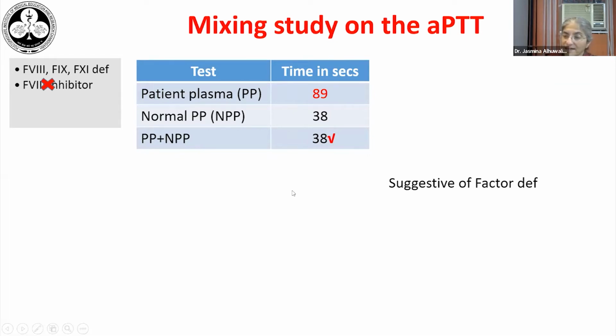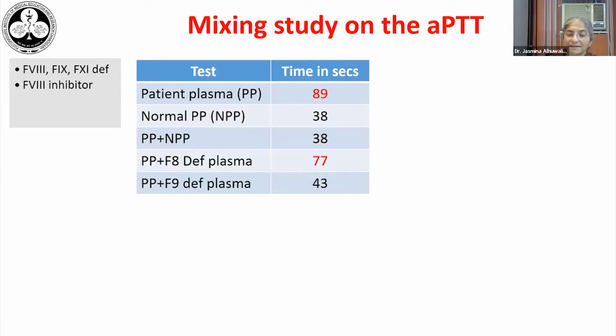So the next thing we have to decide is which of the factors 8, 9, or 11 is responsible for this. So we do this by trying the mixing test with a factor deficient plasma. Instead of normal pooled plasma, now we use a factor 8 deficient plasma or a factor 9 deficient plasma and add it to the patient's plasma.